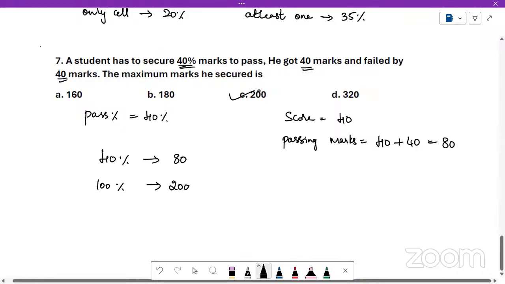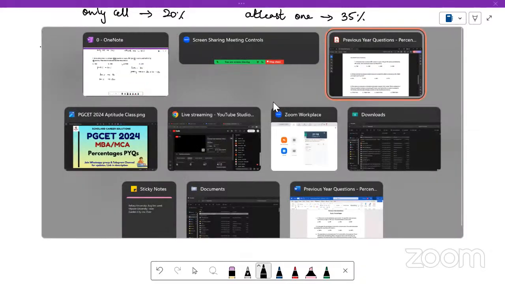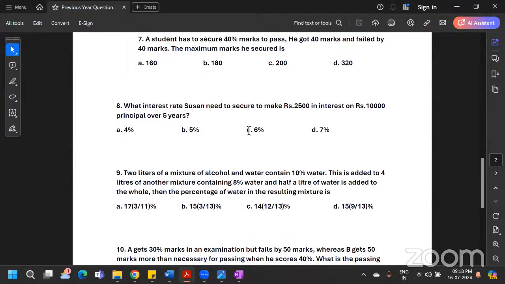Correct. Thanks for identifying the mistake. Passing marks 40 plus 40 is 80. So 40% of the marks is 80. 100% of the marks is 200. Double. Okay. So maximum marks he can secure is 200. Means 200 is the total marks. He has scored 40. Right. Now we will solve the next question.